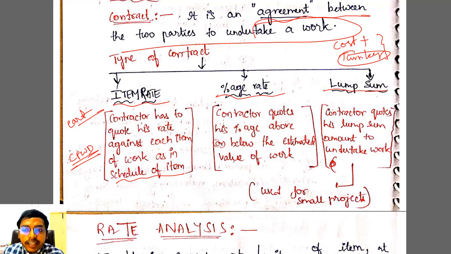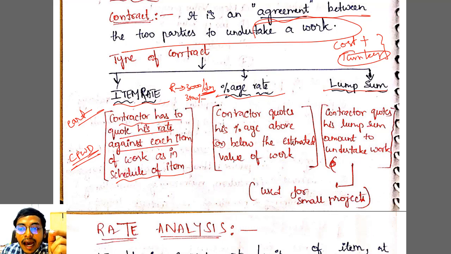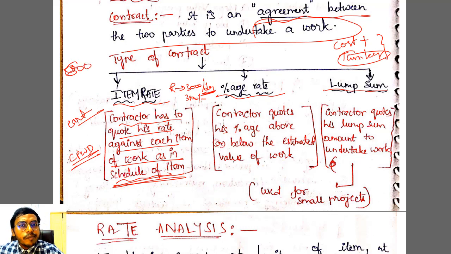Let us say we have just seen the road roller. It costs me 3000 rupees per day. On this my contractor will quote. The contractor will say, I will arrange it for 3100 rupees, or I will arrange it for 3200 rupees. So item rate means the contractor has to quote his rate against each item of work as given in the schedule of items. Obviously he will have his own charge, right? So he will see his own benefit and add some more money. He will quote you 3100 rupees for this. For labor you have seen 558 rupees in Delhi, right? He will quote somewhere around 600 rupees per day. I hope you got the point, right? So this is called an item rate contract.